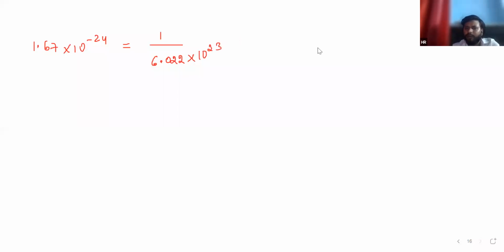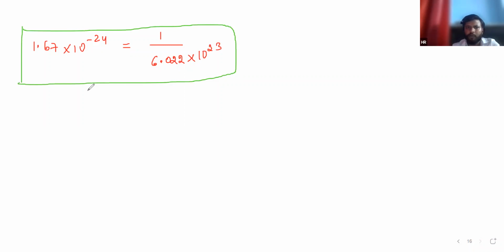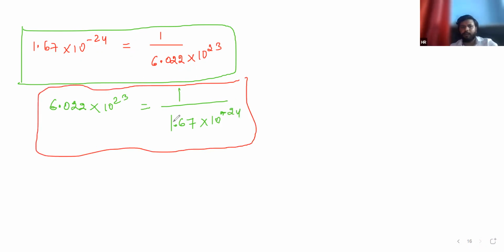If you want to calculate it, you can. It is numerically equal, or you can write 6.022 into 10 raised to the power 23 is equal to 1.67 into 10 raised to the power minus 24. You can calculate it. Just write it and I'll explain it.